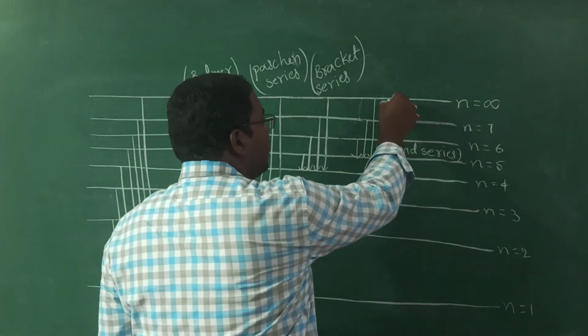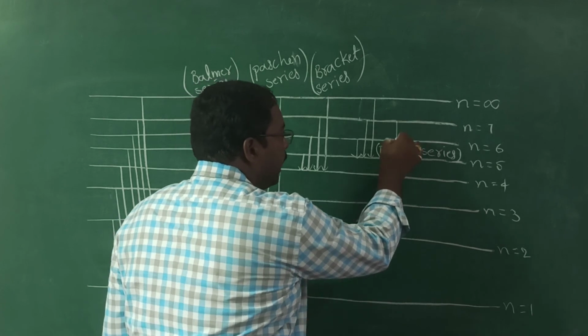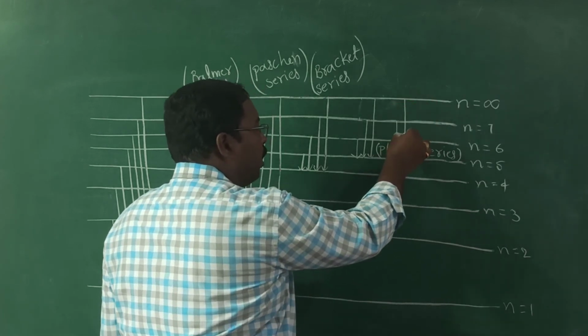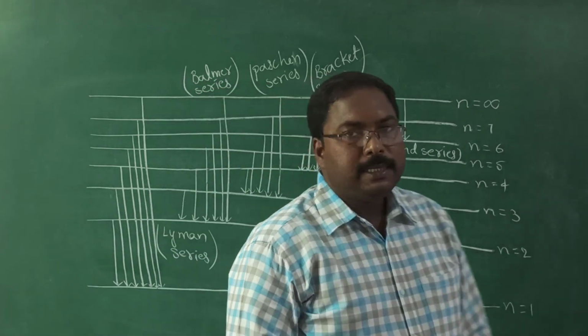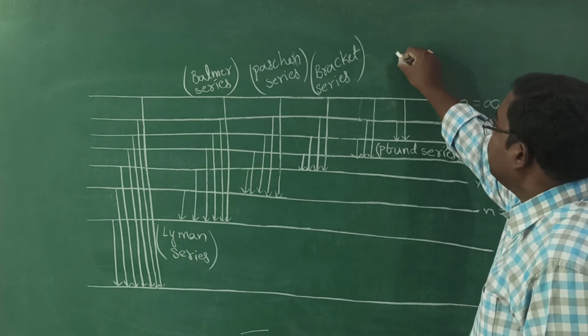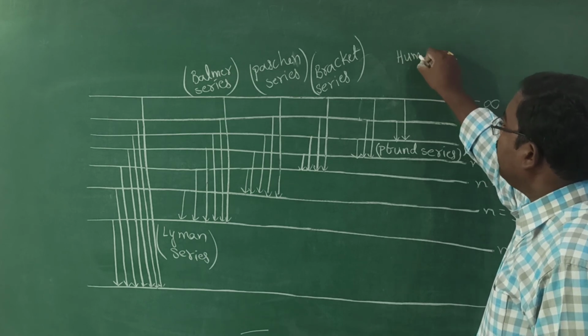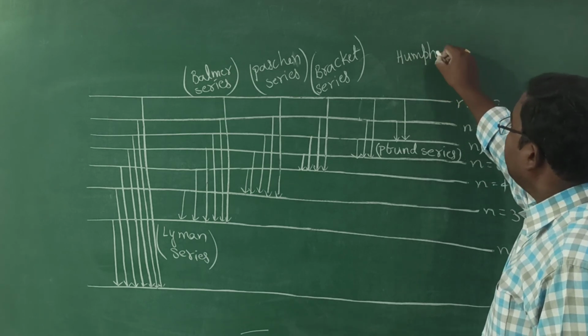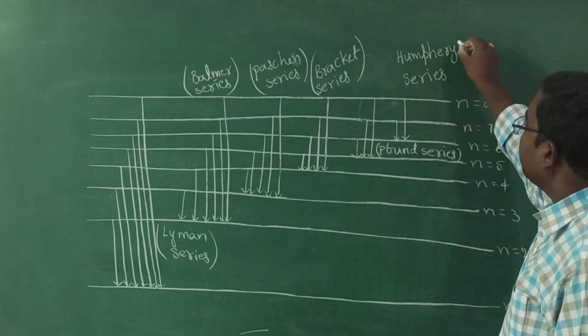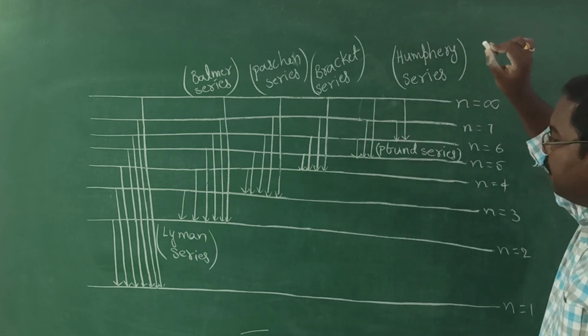Now coming to the last category, when the electron jumps from any orbit to the sixth orbit, these lines were recently observed by Humphreys. So these lines are known as the Humphreys series of lines. Okay.